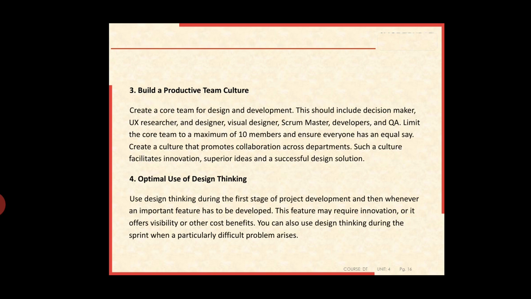Later we discuss how to build a productive team culture. First of all, we have to learn what it is to build a productive team culture. There are 6 ways to build a great team culture. First, build strong teams that are focused on collaboration.